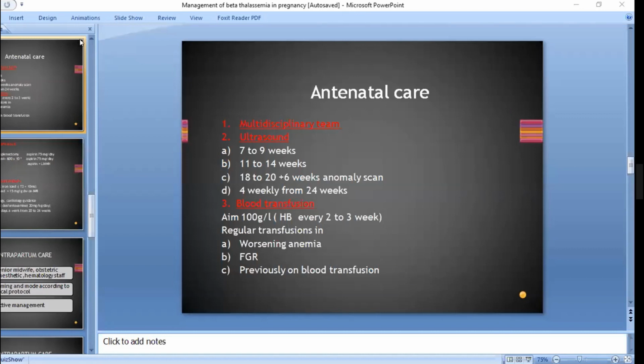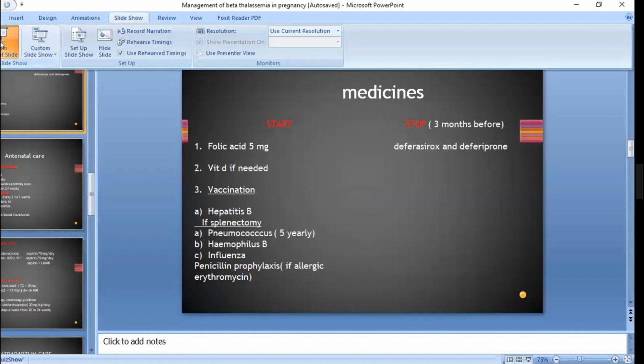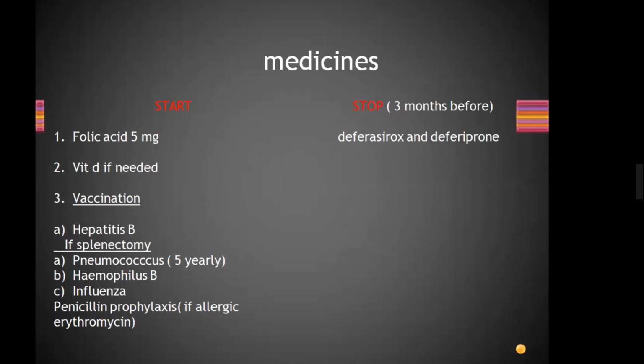Now I will again open that slide. Can you see? Vaccinations: hepatitis B you need to give if not given previously. If splenectomy, then you will go for pneumococcal and Haemophilus influenzae B. I have forgotten to mention meningococcal and penicillin for prophylaxis. If allergic, then erythromycin. There are two medicines only which we need to stop. These are iron chelating agents, deferasirox and deferiprone, and they need to be stopped 3 months before.